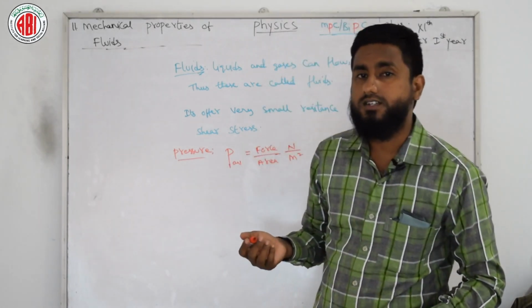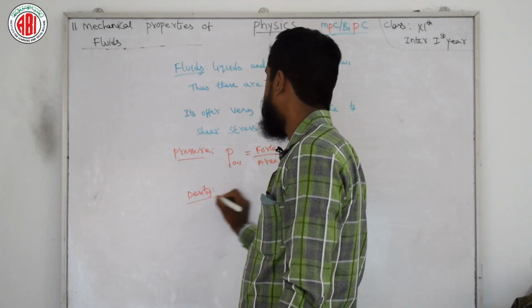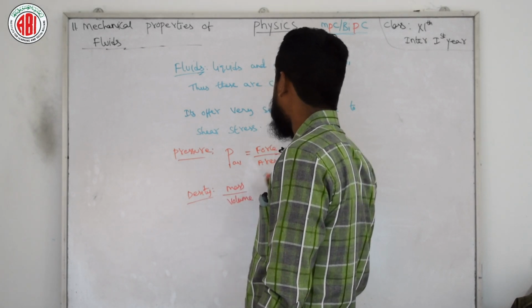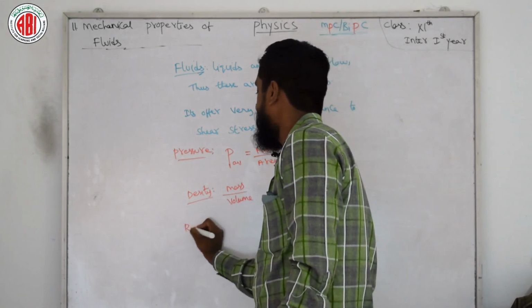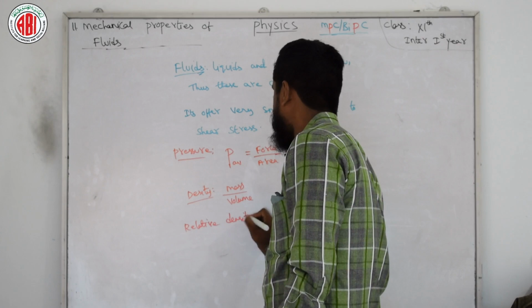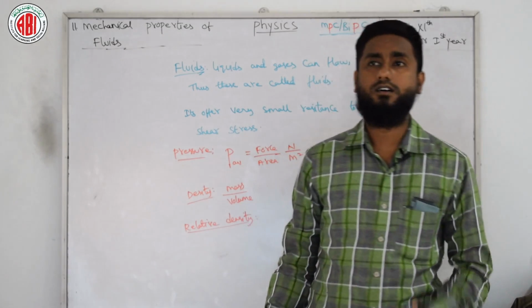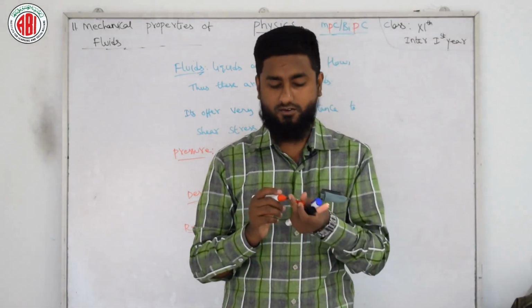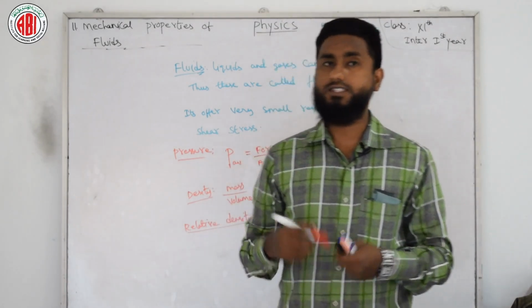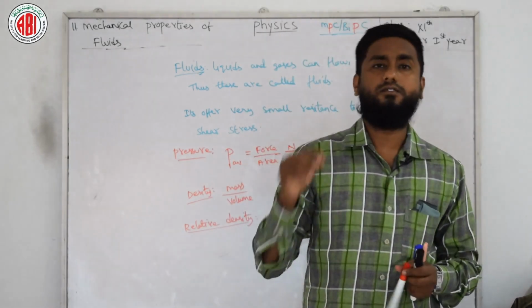We have one more thing with us. What is density? Density is nothing but mass per unit volume. Next we have one more term, relative density. This is an important thing, already we have covered it in our 9th class, I think, in the floating bodies chapter. Relative density of a substance is defined as the ratio of its density to the density of water at 4 degrees.